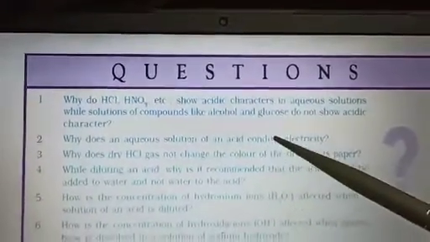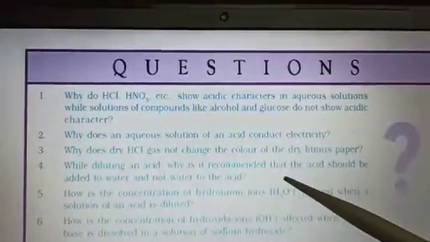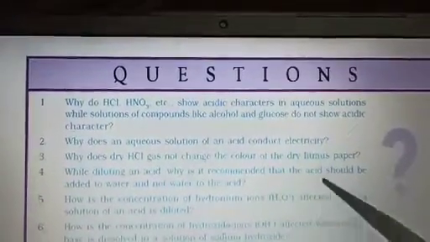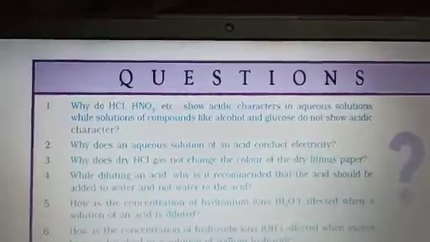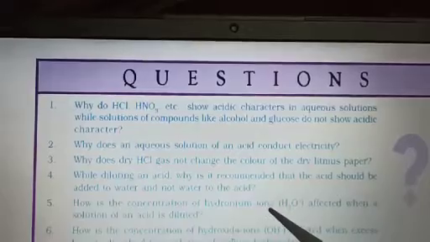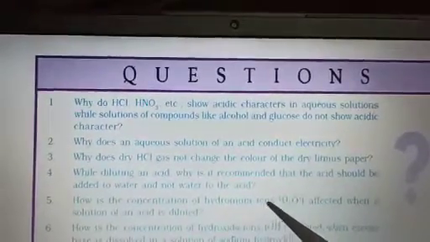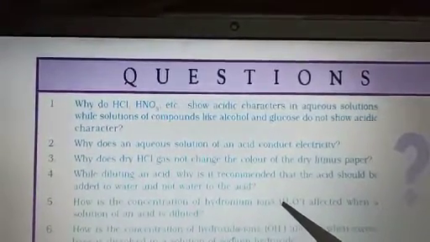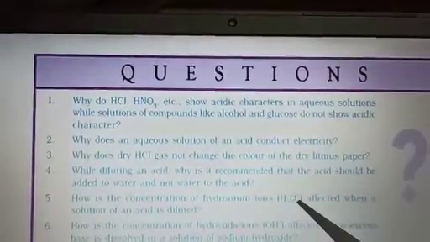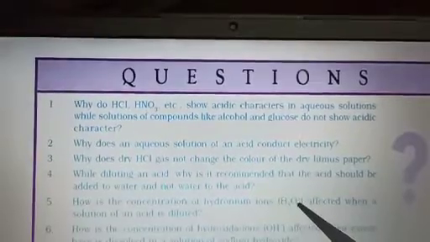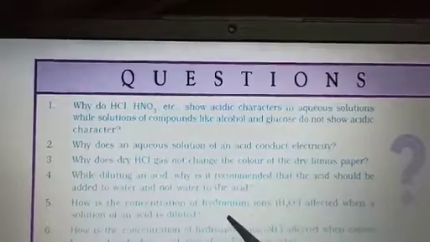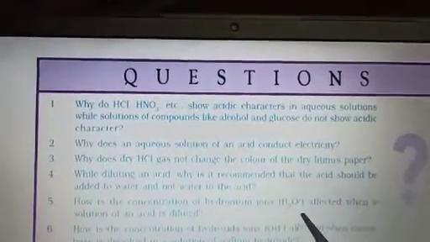Suppose you are adding 10 ml acid to 50 ml water, and then in the same you are adding 20 ml more water. When you added 10 ml acid in 50 ml water, there were some hydronium ions present per unit volume, and when you add more water, this number will decrease in the total amount, because it will spread over the whole, and then per unit volume the H3O plus ions will decrease. So the concentration of hydronium ions will decrease.